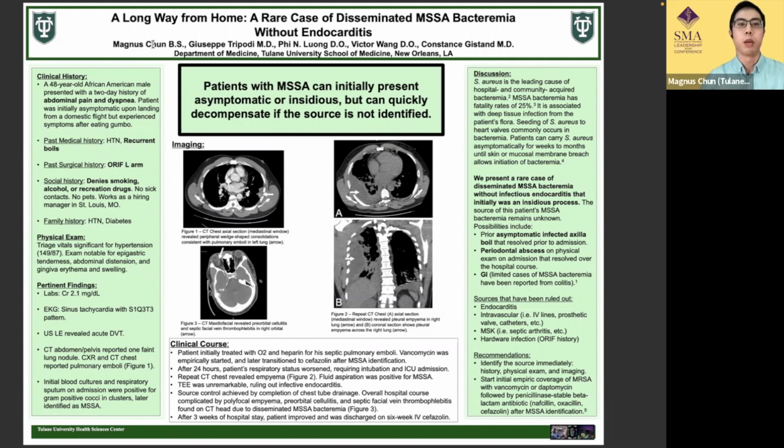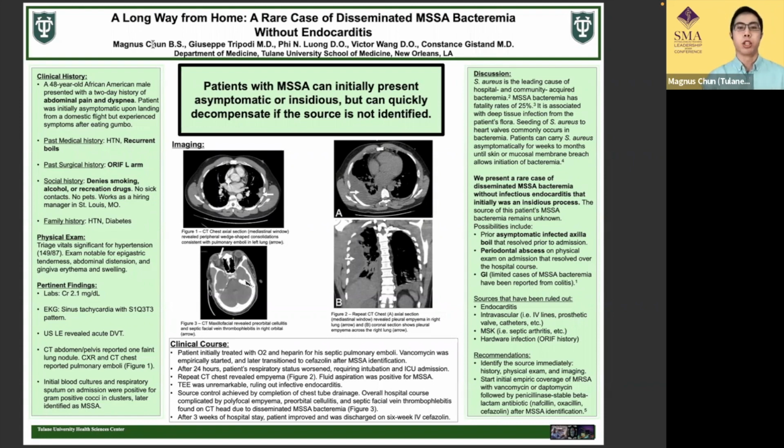On physical exam, he was hypertensive to 140s over 80s, and he had some abdominal tenderness to palpation, as well as some gingival erythema and swelling. The EKG showed sinus tach with an S1Q3T3 pattern, an ultrasound of the lower extremity showed a DVT, and a CT abdomen pelvis for his abdominal pain showed a faint nodule and also pulmonary emboli, as shown in figure 1. We ran blood cultures, and initially it was positive for gram-positive cocci in clusters, later identified as MSSA.